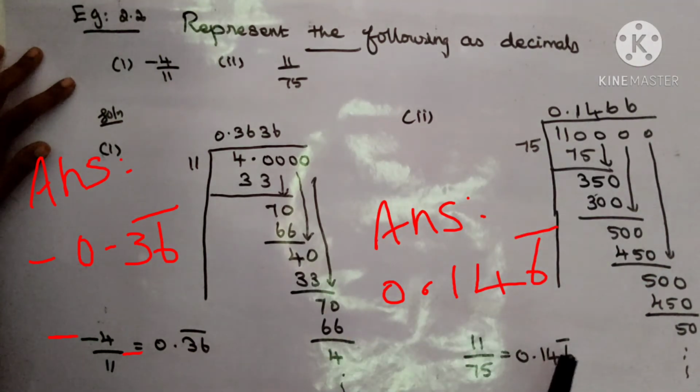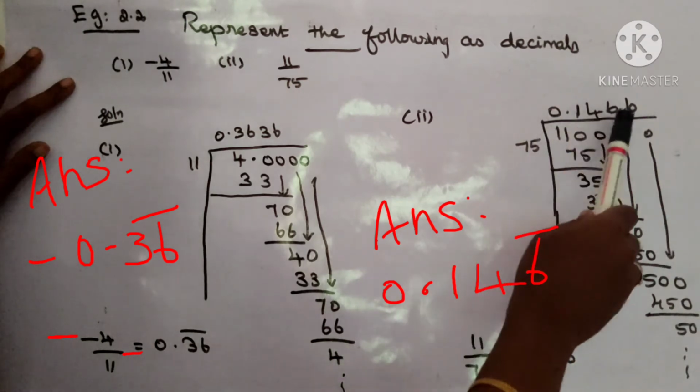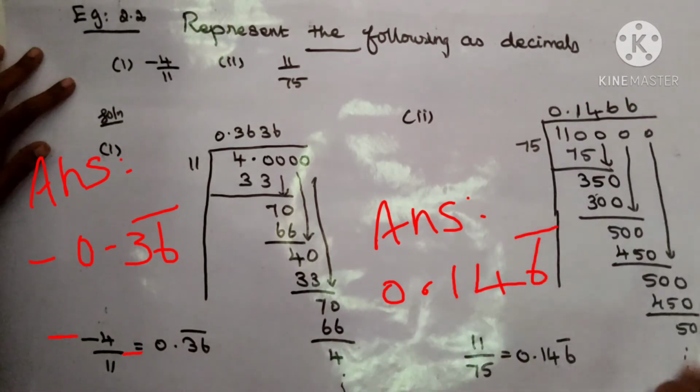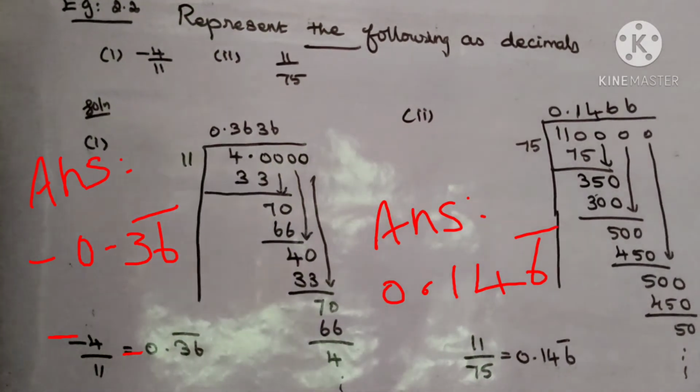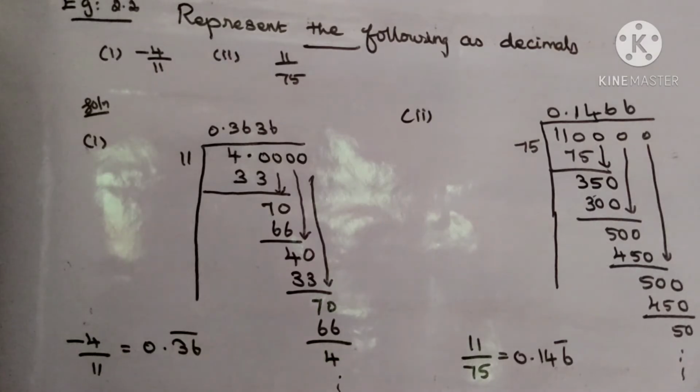So in 0.1 6 6 6, only the 6 is repeated again and again. So over the 6 you draw one bar. So 0.16 bar, this is the answer.